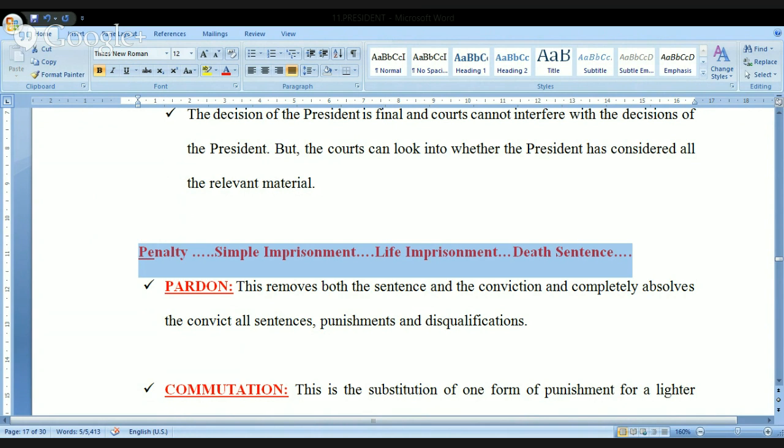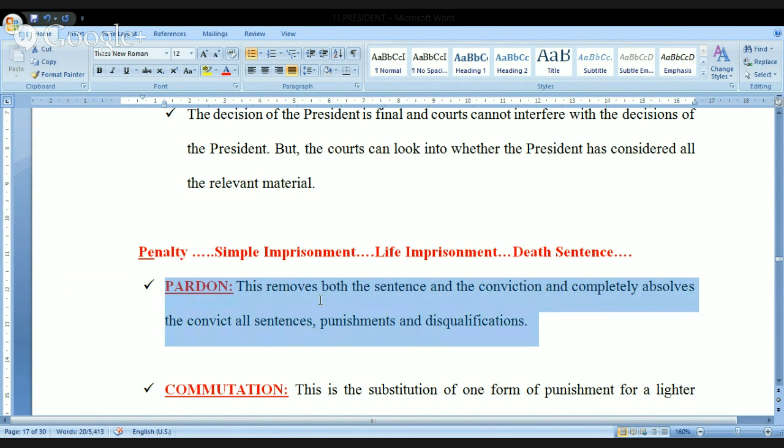Now the judiciary has been exhausted. Now the person is going to the President of India, and the President is taking some actions. And what are they? Look at this. Sometimes the President may be using his power called pardon. This is called pardon. What do you mean by this? I'm just reading out the statement.